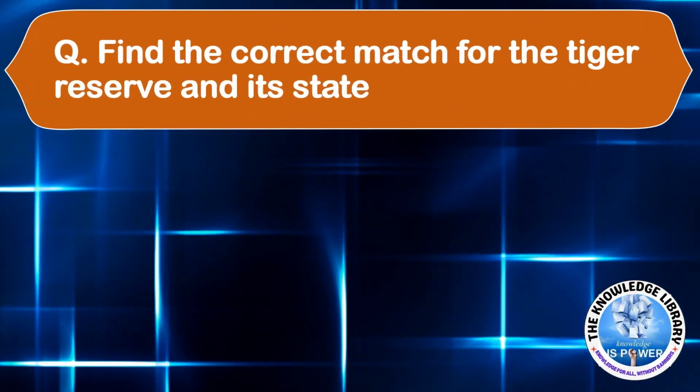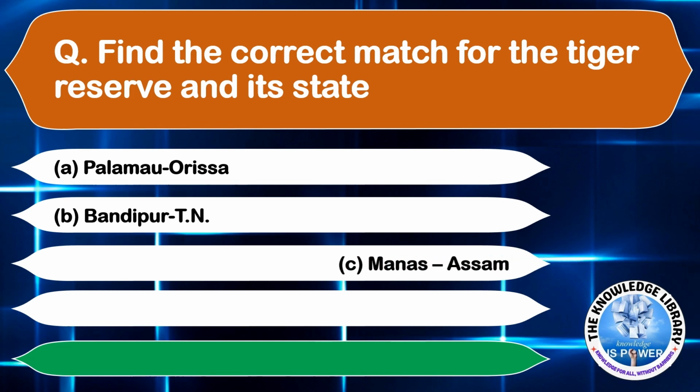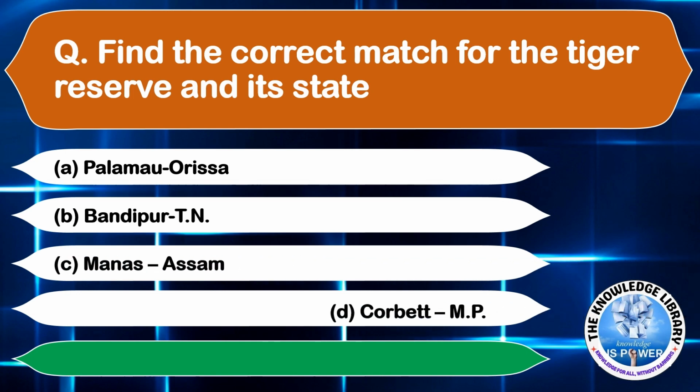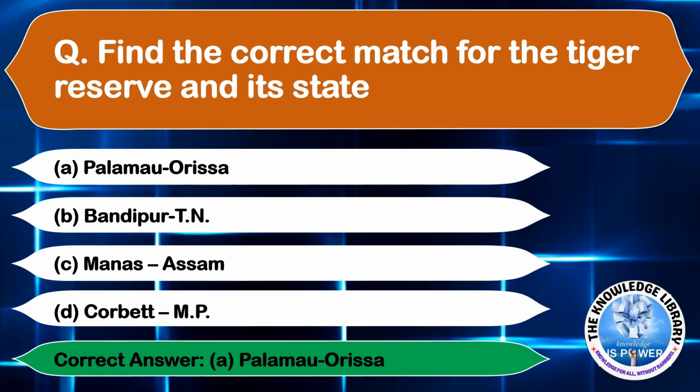Find the correct match for the tiger reserve and its state. Option A Palamau Odisha, option B Bandipur Tamil Nadu, option C Manas Assam, and option D Corbett Madhya Pradesh. The correct answer is option A Palamau Odisha. Moving on to the next question.